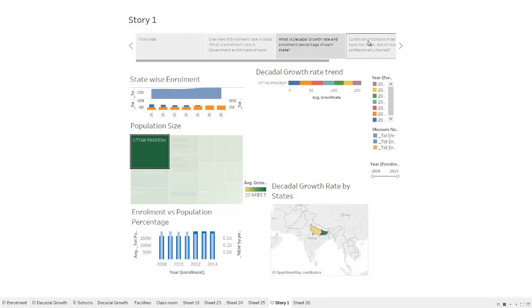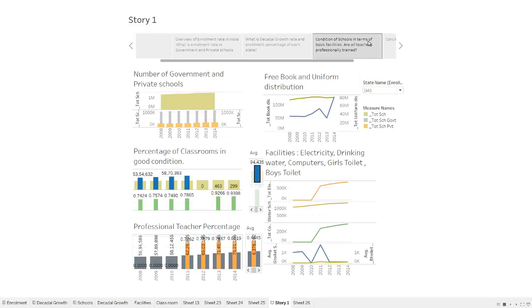In the third dashboard, it represents the schools, government and private, teachers, and facilities provided at the schools, and these are all represented with the help of stacked bar charts and line graphs. In this graph, we have shown the condition of the schools with respect to class conditions, number of computers provided, and number of girls' toilets and boys' toilets.